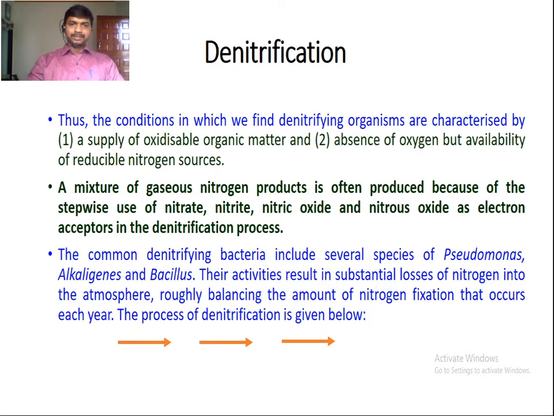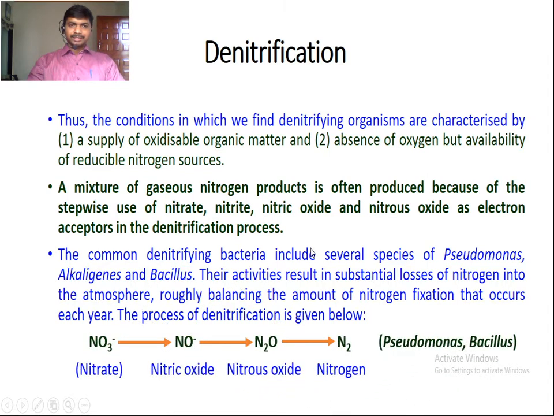They perform the denitrification process, meaning conversion of nitrate into gaseous compounds like nitric oxide, nitrous oxide, and nitrogen. In the process of denitrification, nitrate is first converted into nitric oxide, then to nitrous oxide, and finally into nitrogen.